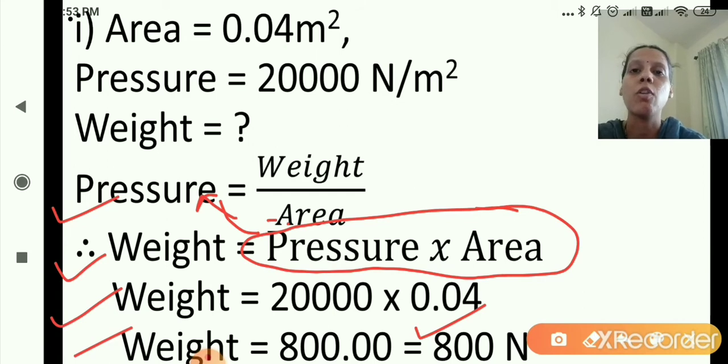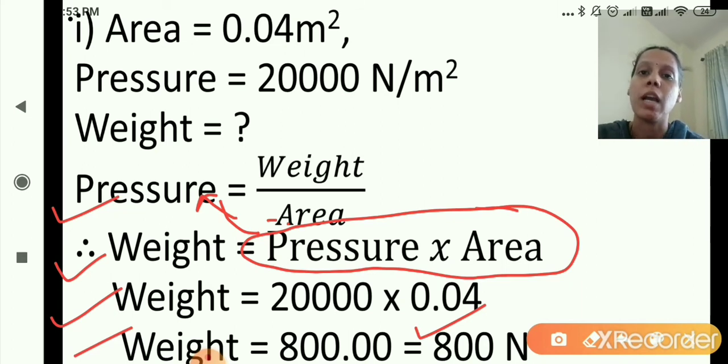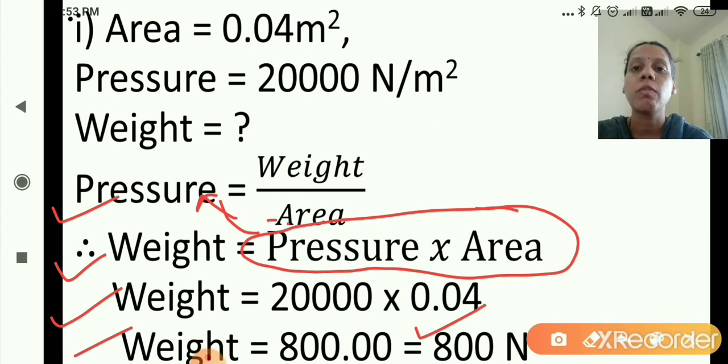I hope you are clear with the first sum. Area is given and pressure is given. We will find out weight. Okay, so what is the formula for pressure? Pressure is equal to weight upon area. But here pressure is given and area is given, so we will find out weight. So weight is equal to pressure into area. Pressure multiplied by area. So pressure is 20,000 multiplied by area is 0.04.